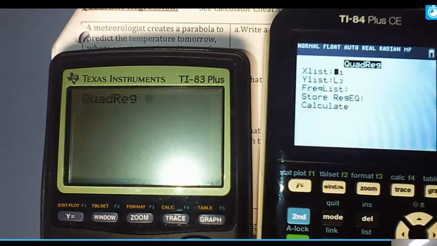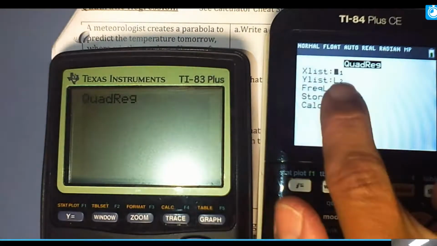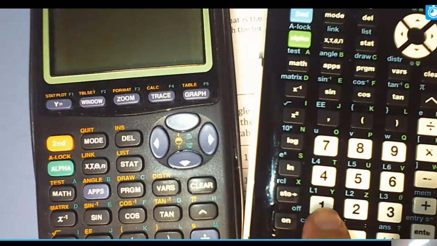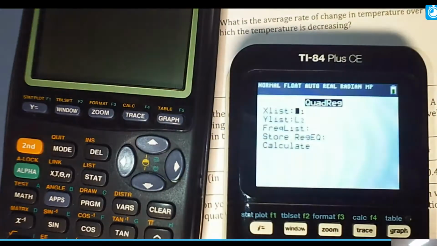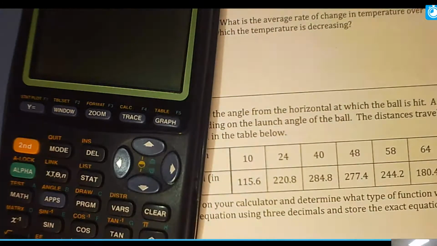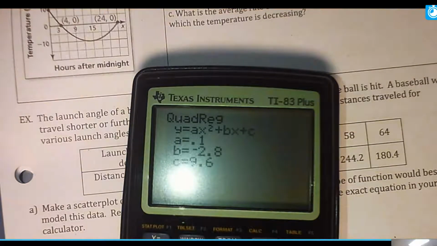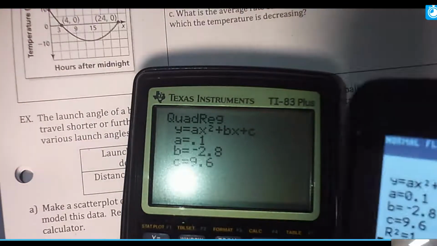If it doesn't, let's say it says something else, then I need L1 to be in the X list. So what I'm going to do is press, again, down here for L1 in blue. If it wasn't there, I would hit second 1 and L1 would appear. And if L2 weren't there, I would hit second 2 and L2 would appear. What you need to do is scroll down so that it says calculate, hit enter, and now it's going to come up with our equation. On this calculator, you actually just have to hit enter, and the same data appears regardless, okay?